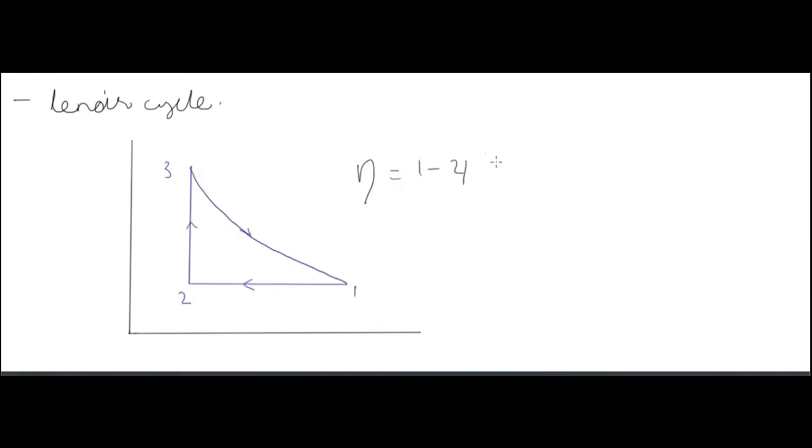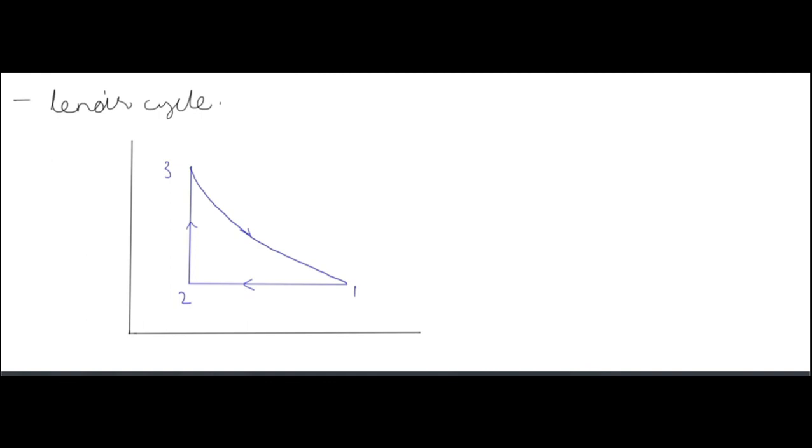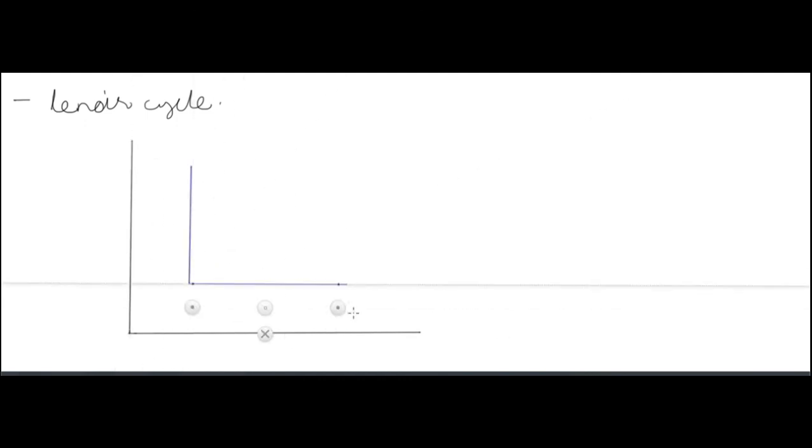The linear cycle is a work consuming, anticlockwise cycle. 1 to 2 is constant pressure, 2 to 3 is constant volume, and 3 to 1 is an adiabatic process.